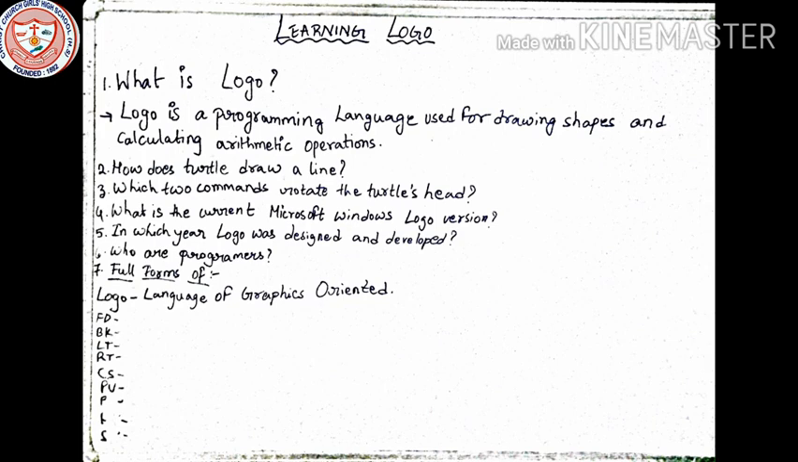Now the following full forms you have to do, and I'm giving you only the first one. The full form of Logo is Language of Graphics Oriented. And then FD, BK, LT, RT, CS, PU, PD, HT, ST. All these full forms you already know from the chapter. So go through the chapter very carefully and learn all the question answers and everything,